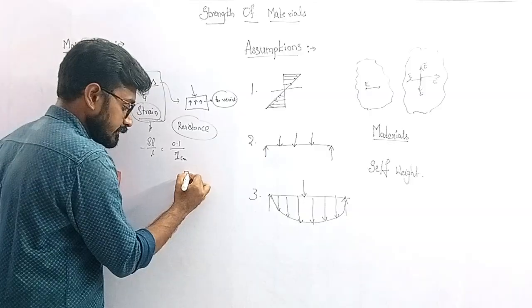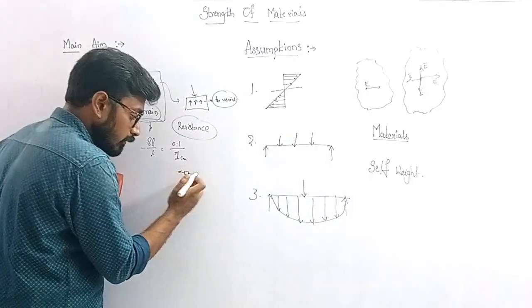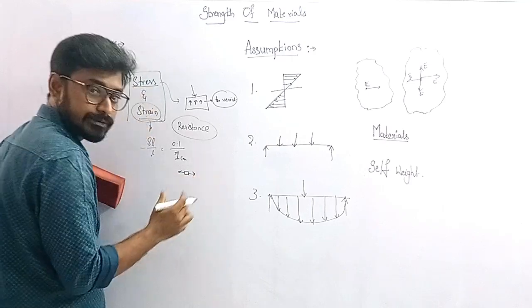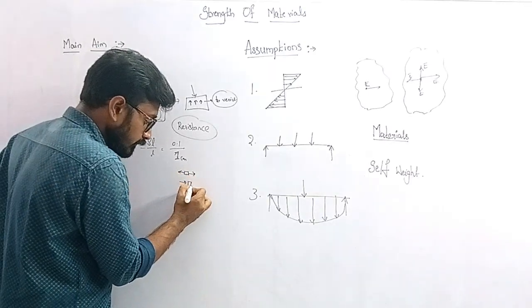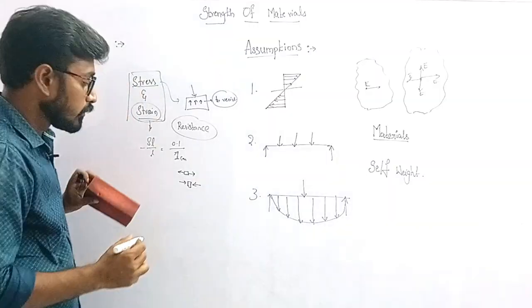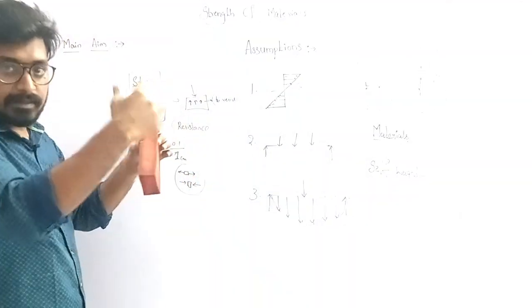And due to a tensile load, when the load is acting away from the body, it is called a tensile load. When the load is acting towards the body, that is considered a compressive load. All these things we will discuss in stress and strain in the next chapter.